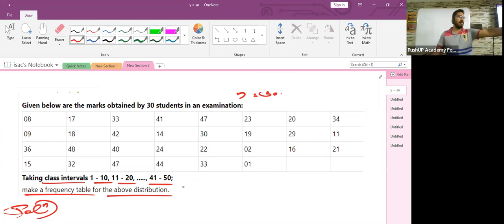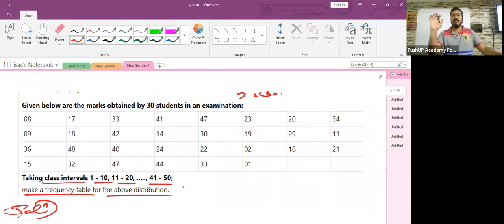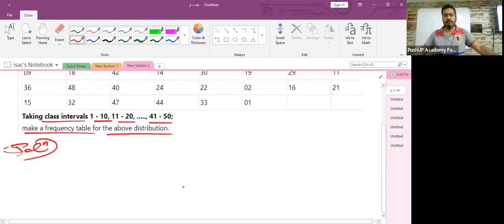I hope you all know what is frequency distribution table because you have done this chapter in school. In case you forgot the concept or in case you forgot how to make the arrangement of the frequencies for each and every class interval, it happens, children. It happens only when you people don't dust your books and read from it. Okay, it's quite natural. So it's a chance to learn it again. Pay attention here and listen to me, okay?